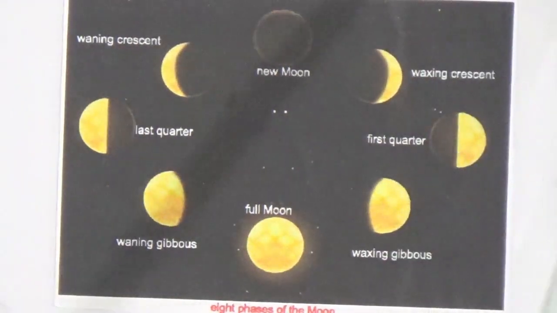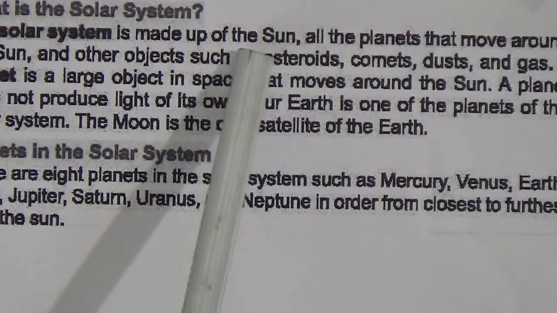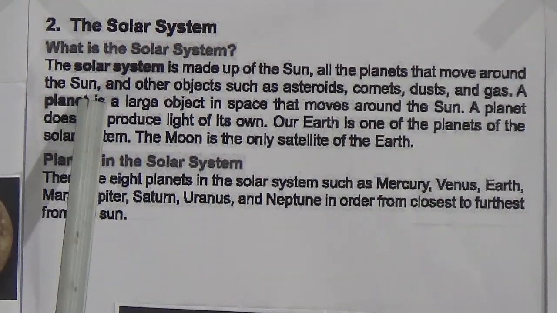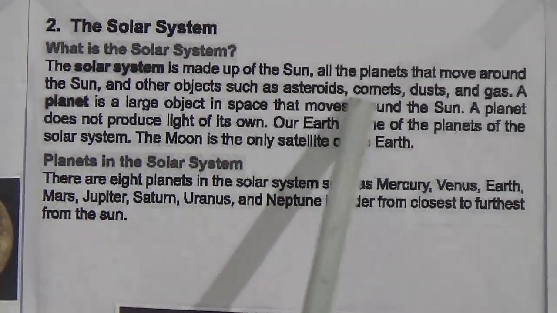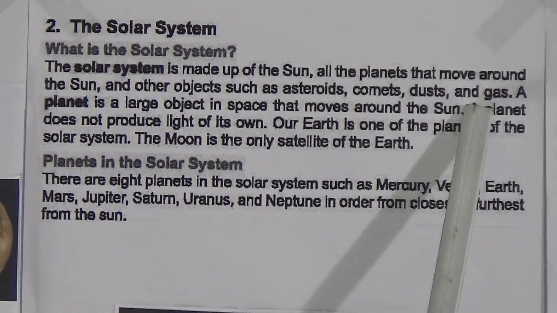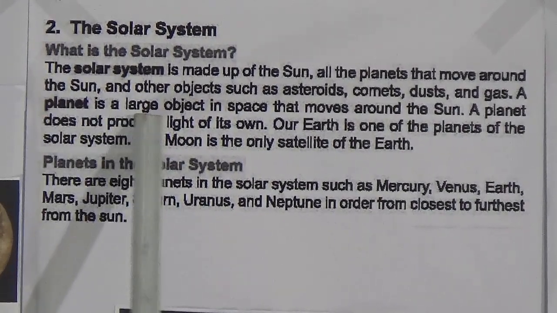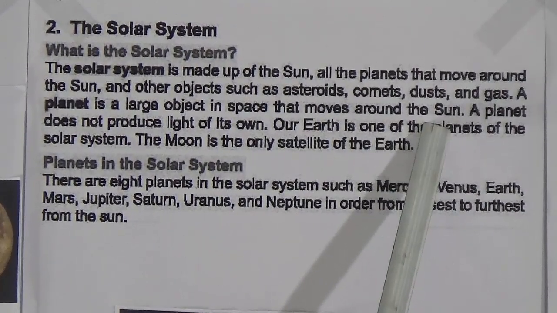Then the solar system, now we will know about our solar system. What is the solar system? The solar system is made up of the sun, all the planets that move around the sun and other objects such as asteroids, comets, dust and gas. A planet is a large object in space that moves around the sun.